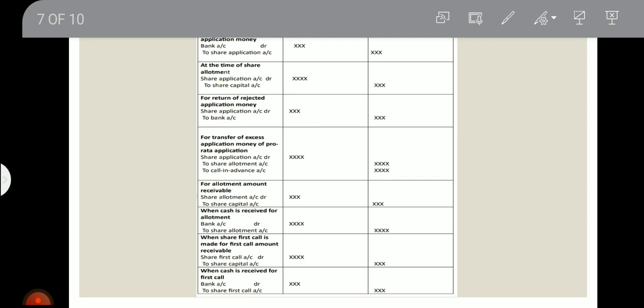Then for the allotment amount, when the allotment amount is receivable by the company, share allotment account debit to share capital. That is, allotment money is receivable. When cash is received for allotment, bank account debit to share allotment account, the amount received towards allotment.